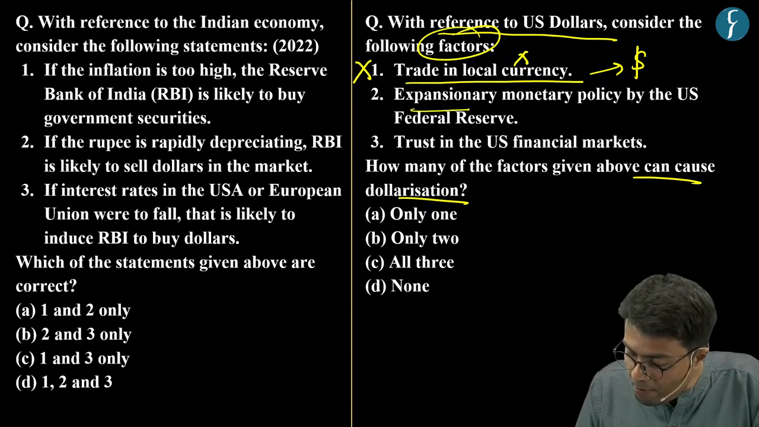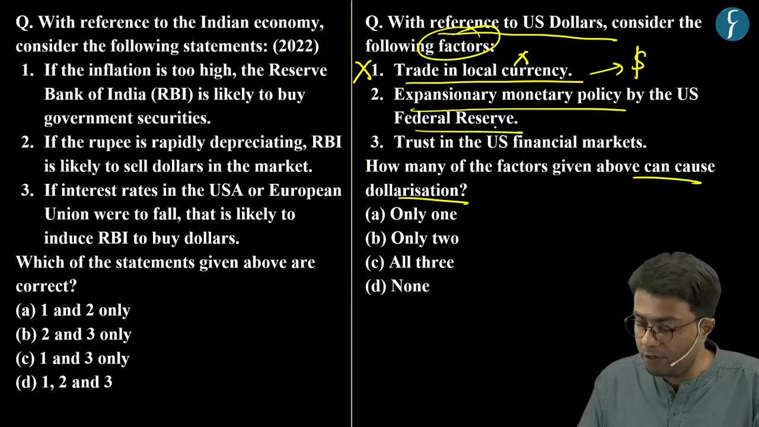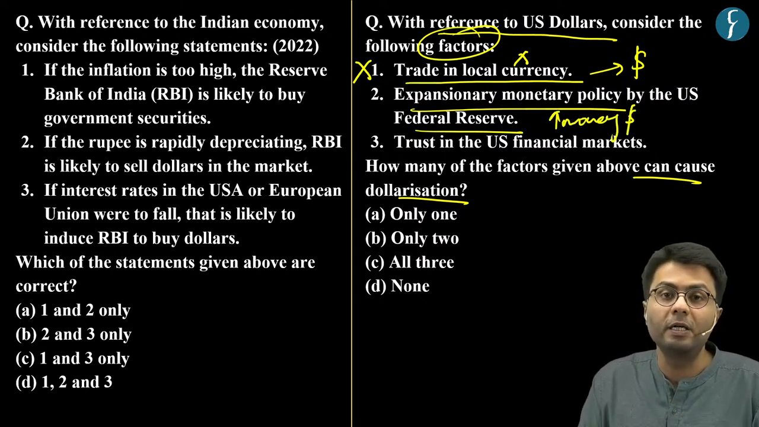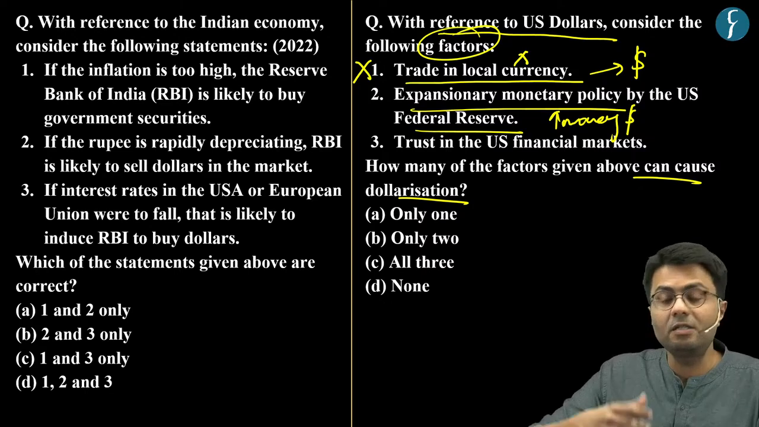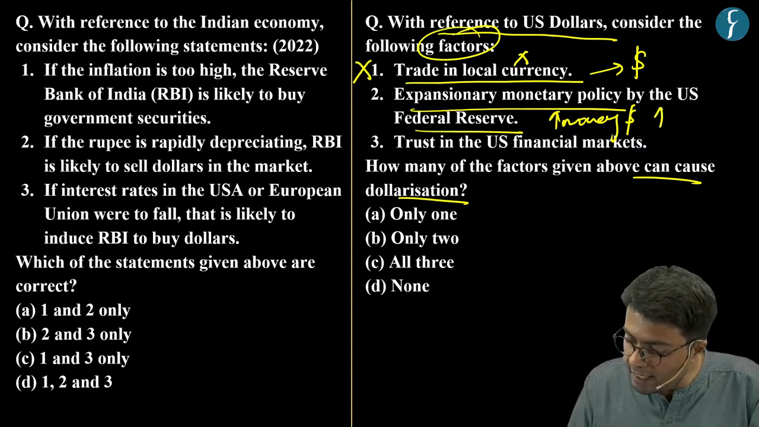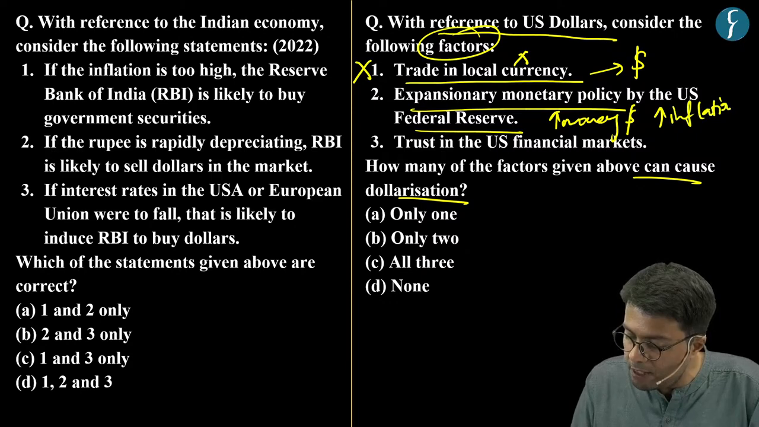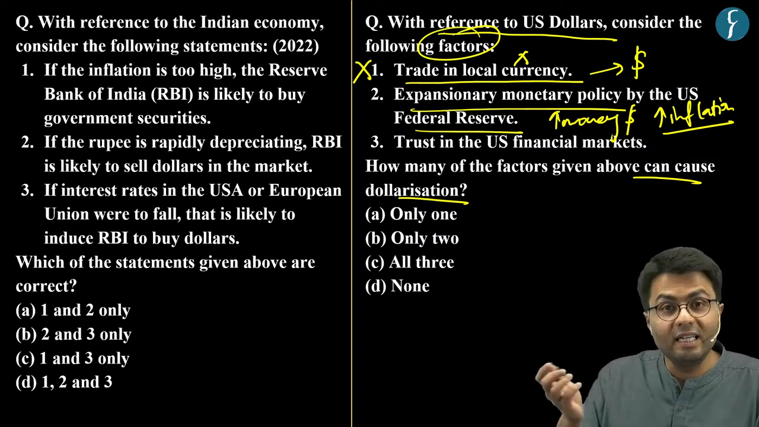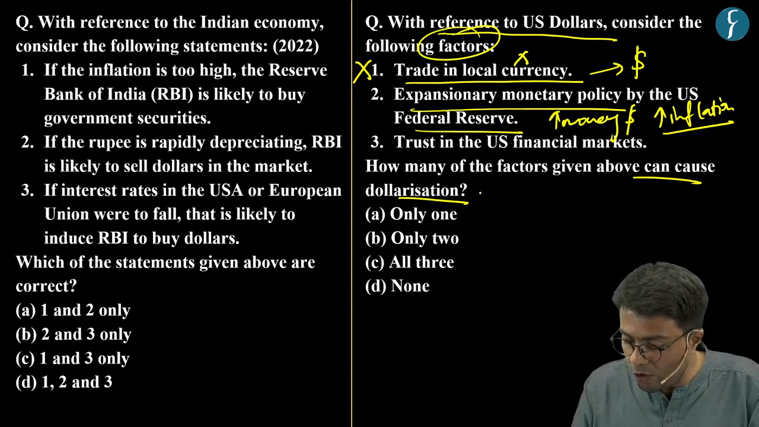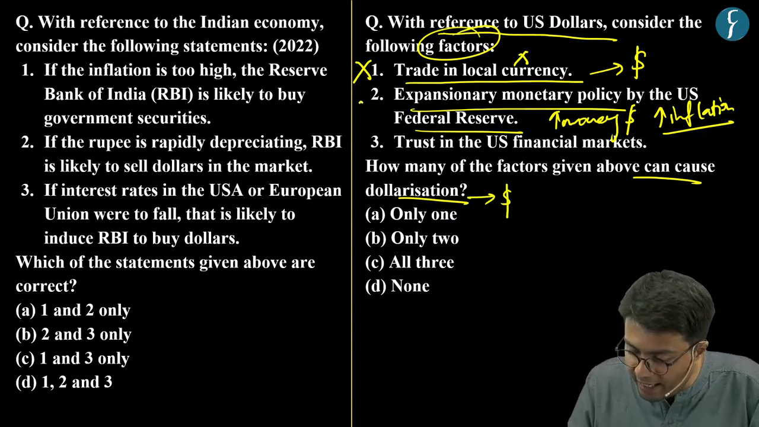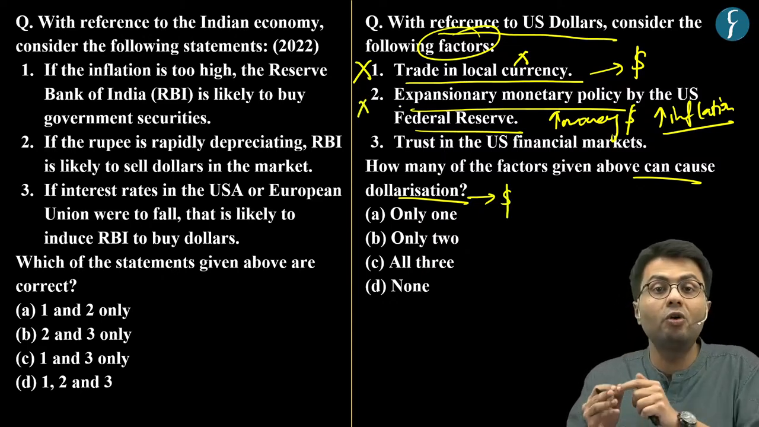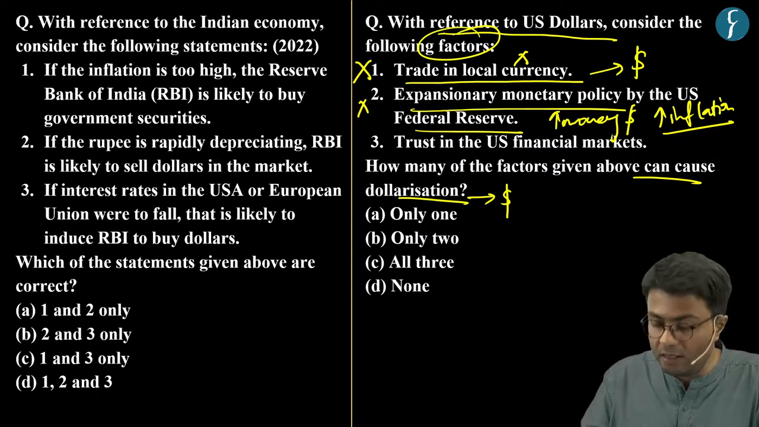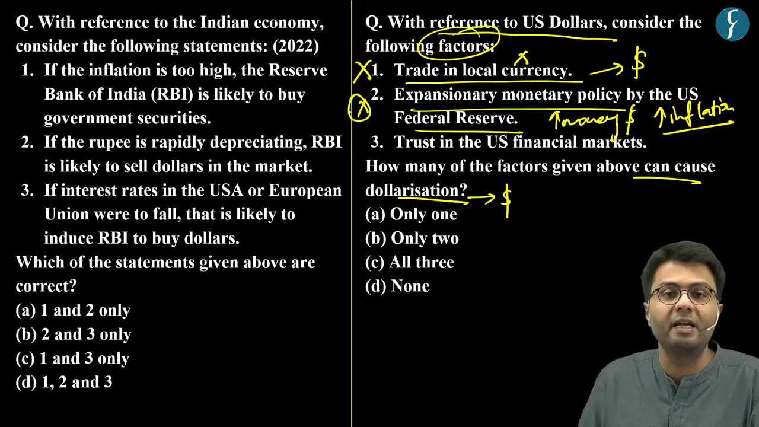Now, expansionary monetary policy by the US Federal Reserve will increase the money supply of dollars across the world. Hence, this increased money supply of dollars will also lead to increased inflation in economies which promote the use of dollars. Hence, it will disincentivize the process of dollarization. So this second factor does not promote dollarization; rather, it discourages dollarization. Hence, this second statement is also incorrect.